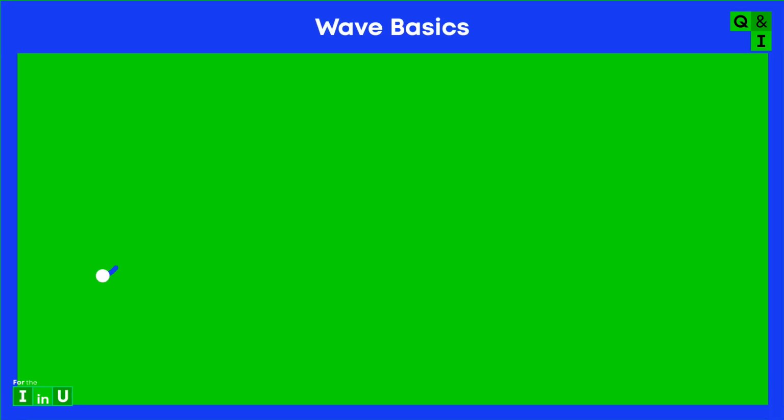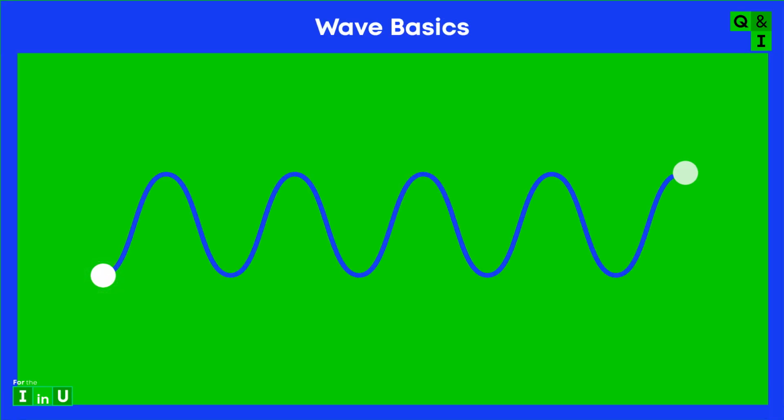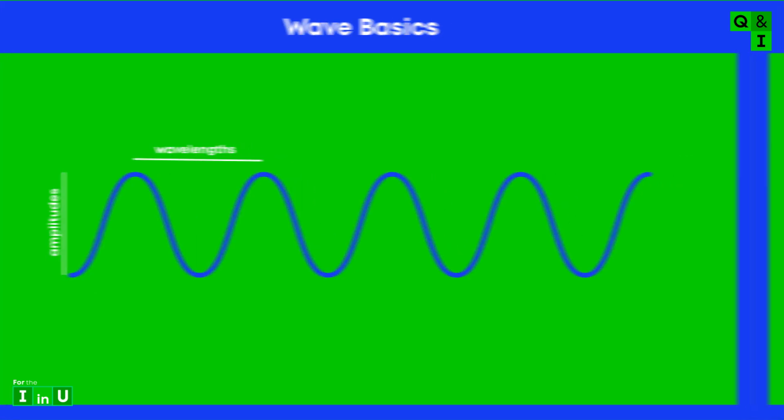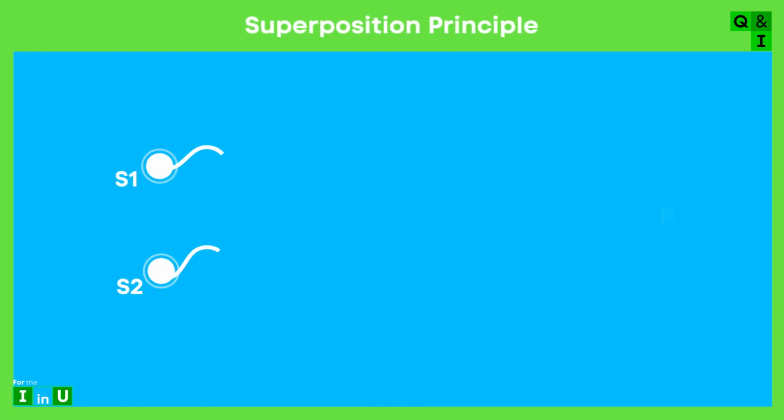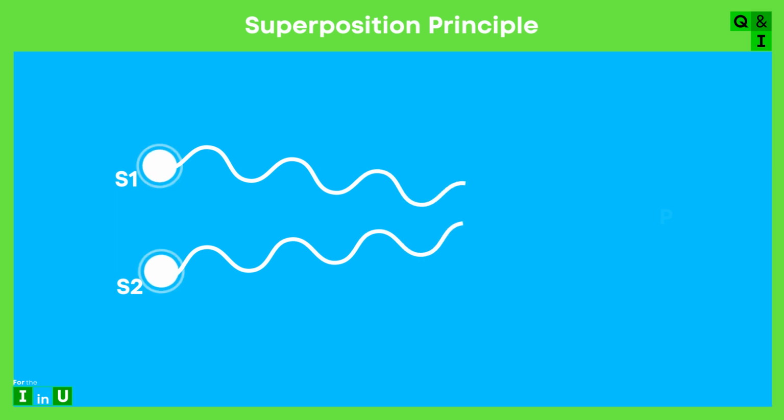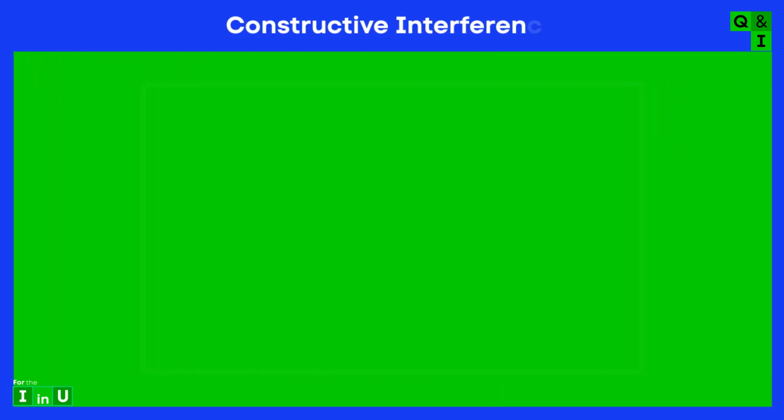Wave basics. A wave is a disturbance that travels through a medium, carrying energy from one place to another. Waves have amplitudes and wavelengths. Superposition principle. Interference is based on the superposition principle, which states that when two or more waves meet at a point in space.